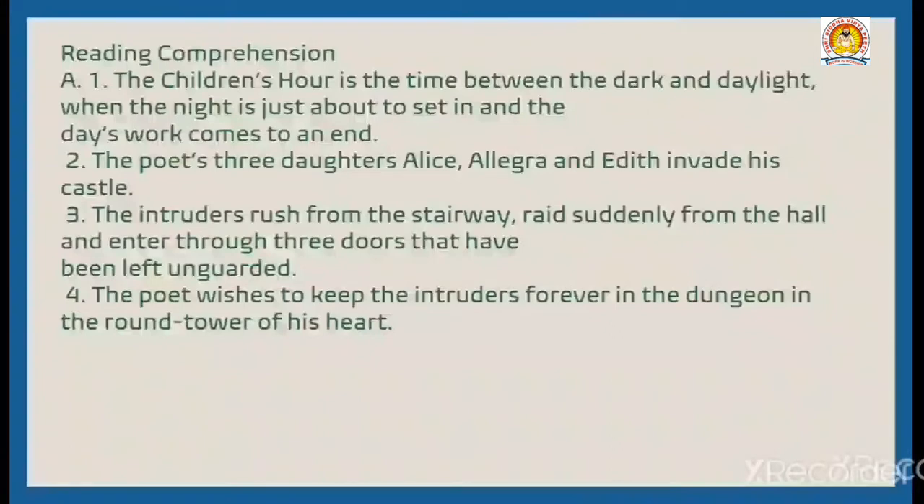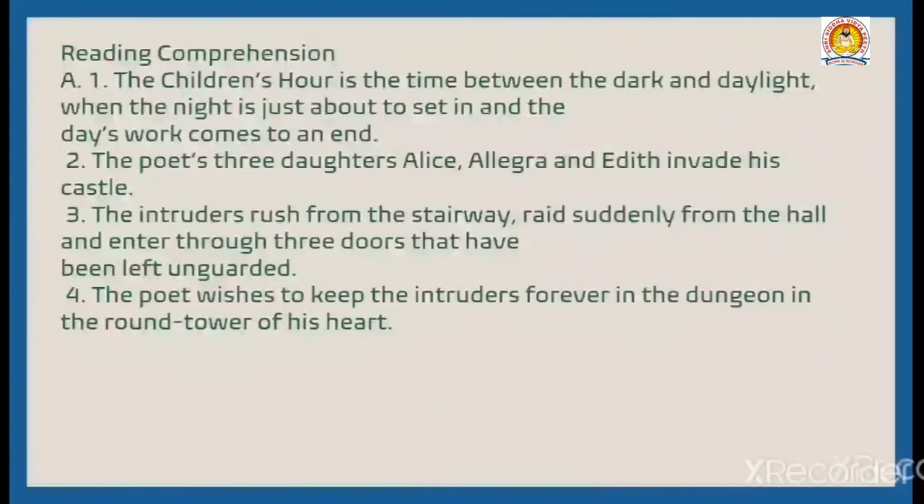What is the children's hour? The children's hour is the time between the dark and daylight, when the night is just about to set in and the day's work comes to an end. Who invades the poet's castle? The poet's three daughters, Alice, Allegra, and Edith, invade his castle.